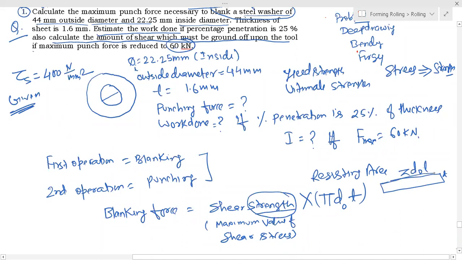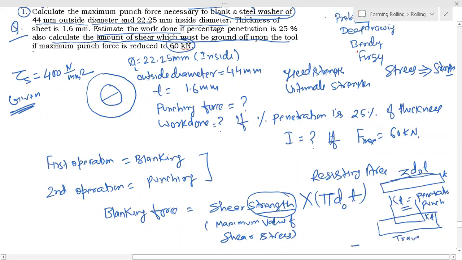And sometimes people confuse this. Last class also I made it very clear that punch travel, that is kt, is your penetration, or we call it punch travel.